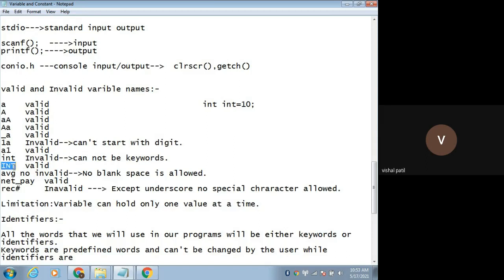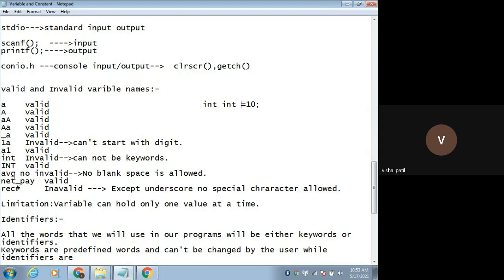Now this Int is in capital letter. As I told you, all the keywords are in small case letters. So int in small case is a keyword, but this is not a keyword because all the keywords are in small case. So you can give the variable name as Int with a capital letter. This is valid. But if you write it in small case, now this is a keyword. You cannot write it.